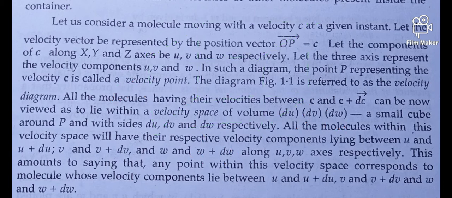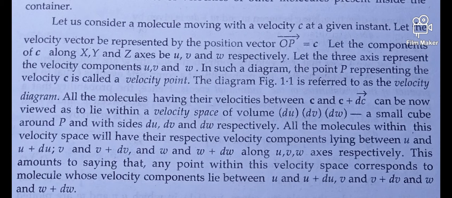All the molecules within this velocity space will have their velocity components lying between u and u plus du, v and v plus dv, and w and w plus dw along the u, v, w axes, that is the x, y, z axes respectively.